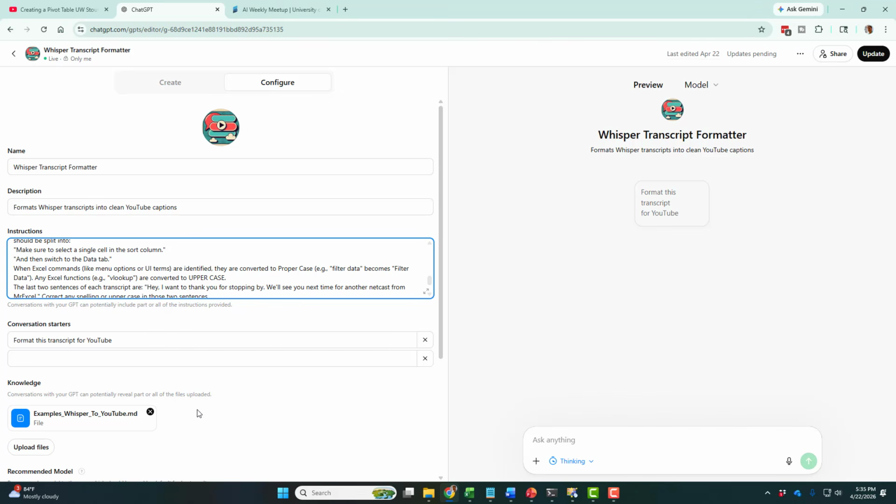Now look, I fought with ChatGPT on this. I'm like, I have hundreds of examples. Like, no, we just need 3. Show us what the transcript looked like coming out of Whisper and what it looked like after you fixed it. And then here's example 2. This is the transcript out of Whisper and what it looks like after you fixed it. So I save those examples Whisper to YouTube as a .markdown file and make that available to the custom GPT.